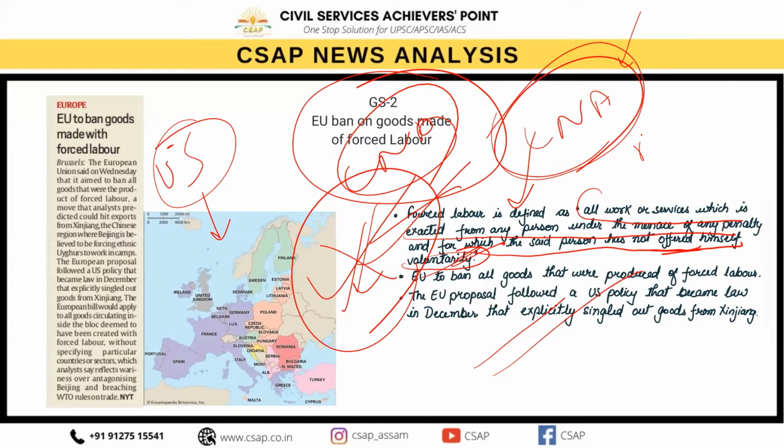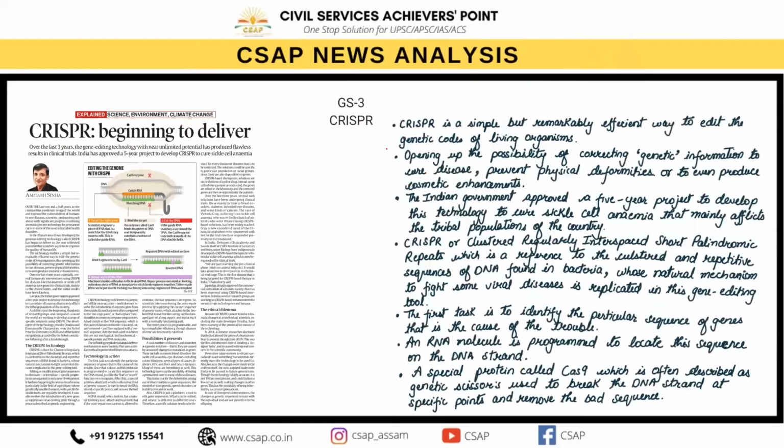And we are very much sure that the atrocities have been done miserably by Chinese authorities upon the Uyghur Muslims who are present in this area of Xinjiang. Okay, तो इसीलिए EU ने यहाँ पे बैन किया है about the forced labor. नेक्स्ट पे आते हैं CRISPR.